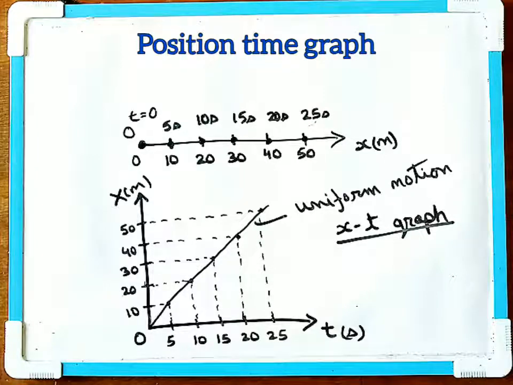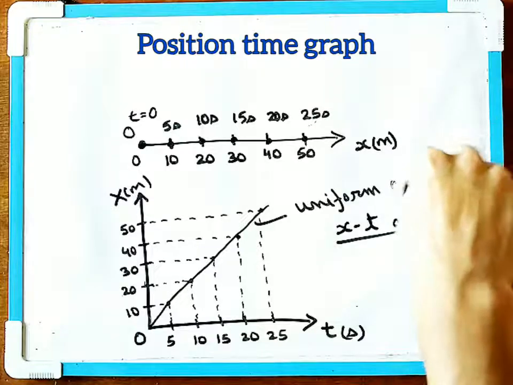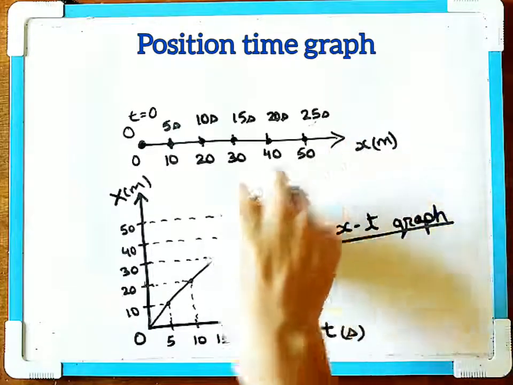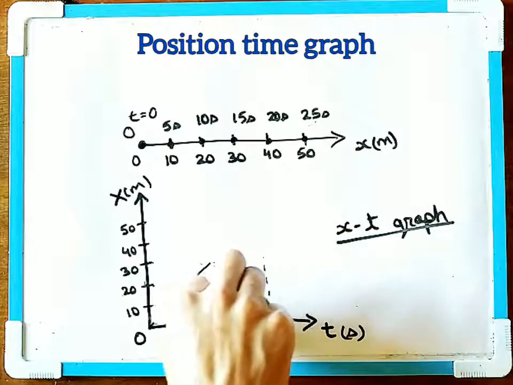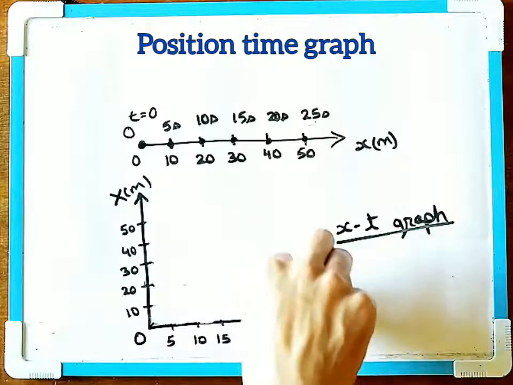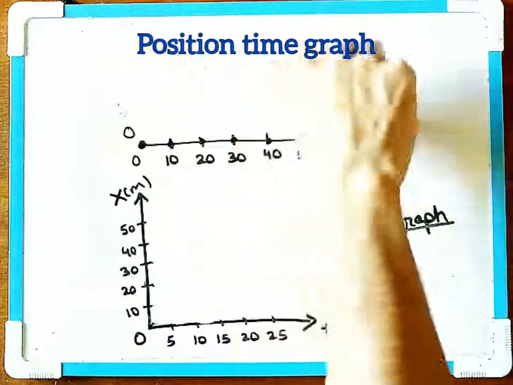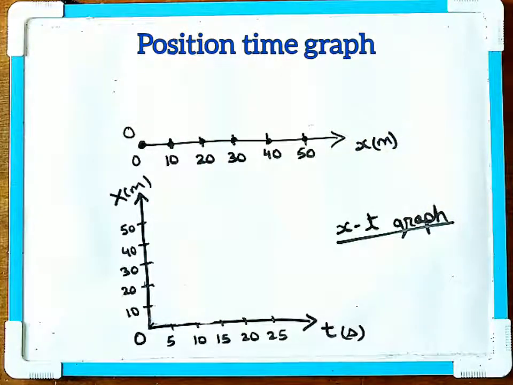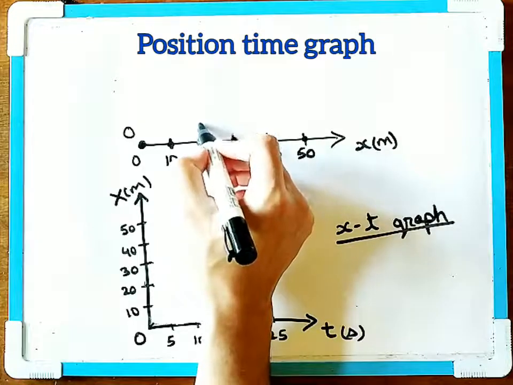Now what if the object is at rest? It's not moving. Then how will you specify that object which is at rest in the position time graph? The position time graph for the object which is at rest can be specified by a straight line which is parallel to the time axis. Suppose the object is not in motion, and is always at this position, at P position.